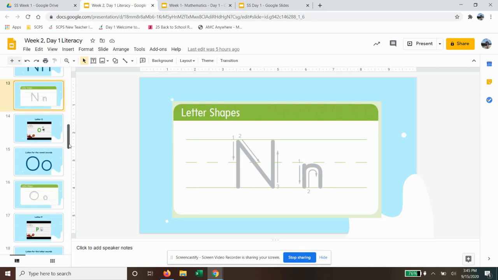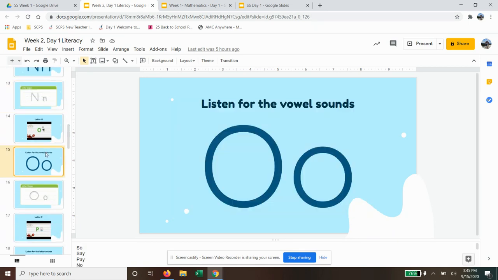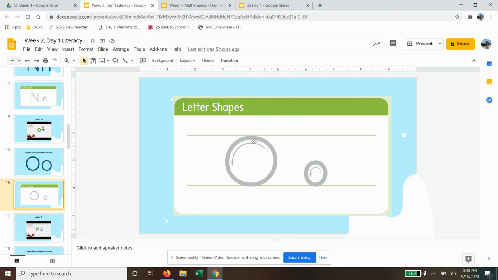Then we talked about the O and the O sound. And we talked about how to write the letter O, which we start at the skyline for the capital and we go all around. We touch the plane line and we go back up to the skyline. Same thing for the lowercase o, but below the road. You go up and around. You start at the road, and then you touch the skyline, and then you touch the plane line, and then you go up to the road.